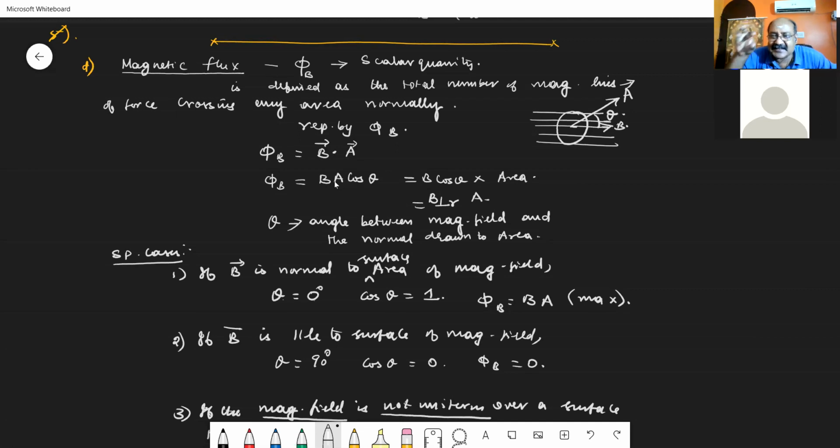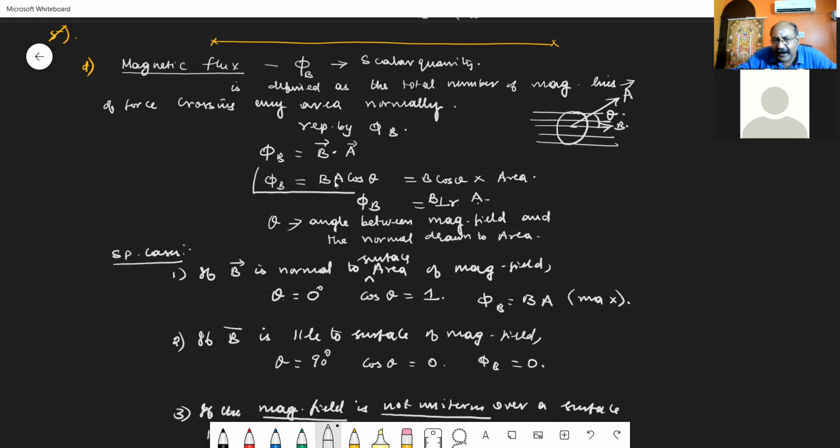B cos theta is nothing but the perpendicular component of the resultant magnetic field. The resultant magnetic field can be divided into two components, isn't it? One is the horizontal component, another is the vertical or perpendicular component. That perpendicular component is B cos theta. So I can write phi B, the magnetic flux, as the perpendicular component of the magnetic field times the area.